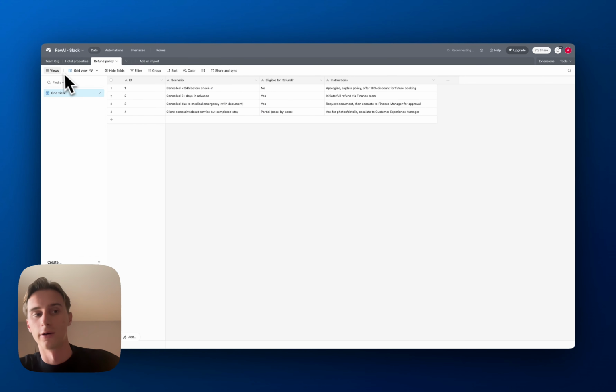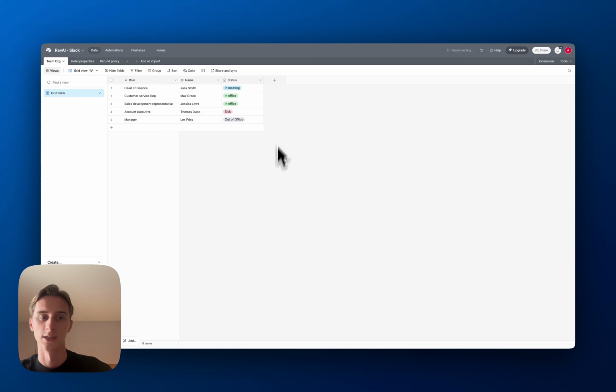So yeah, then the next step is the team organization. Here we have the different people who are in the team. This is just dummy data, but for example, we have Julia Smith, head of finance, Max Grace, customer service rep, etc. And so let's say again, I'm a new hire and I don't know who to speak to, who to ask the question to. Well, AI will use this sheet to get the details from.